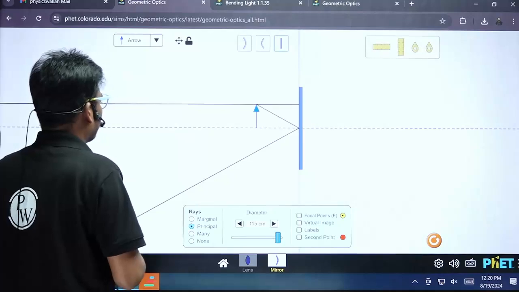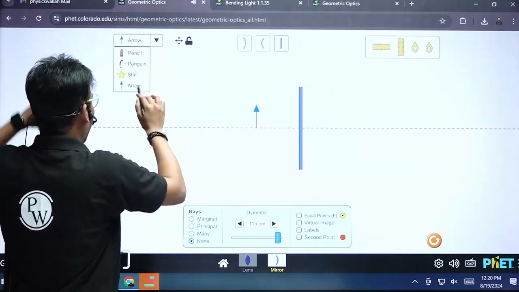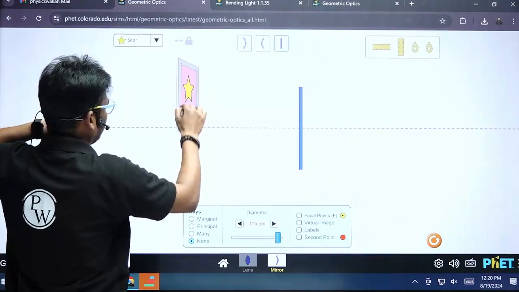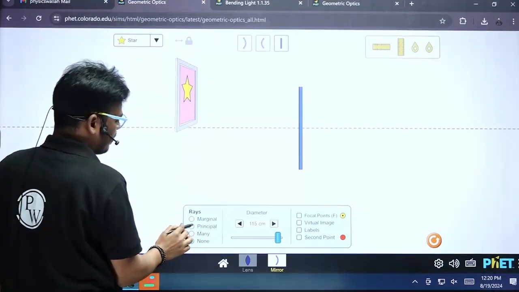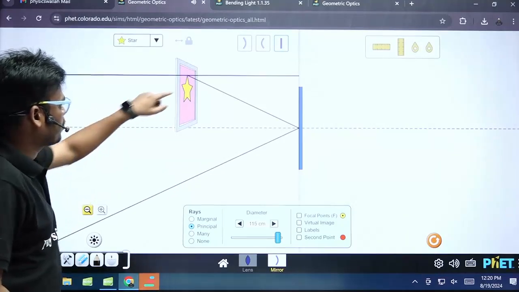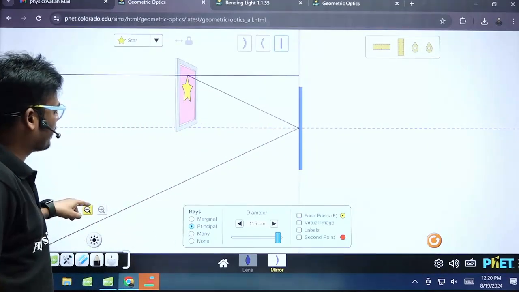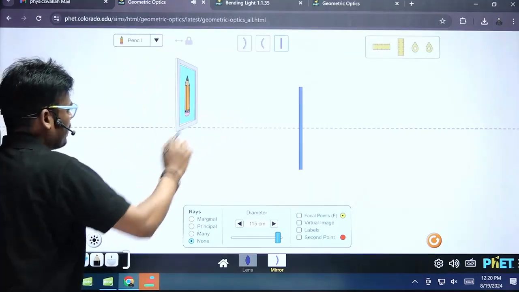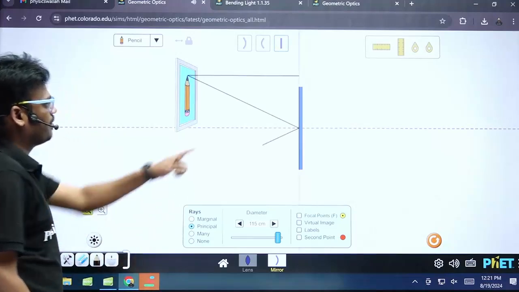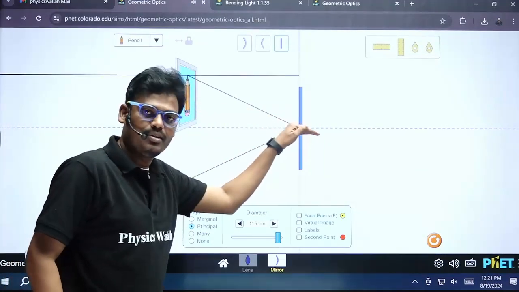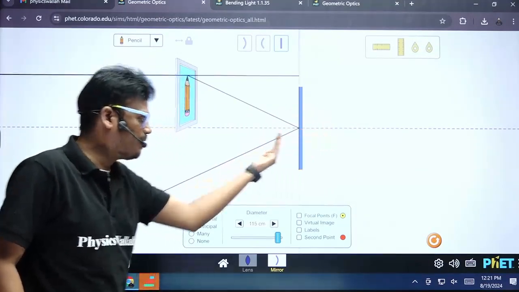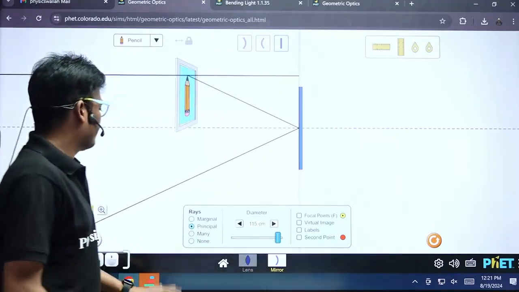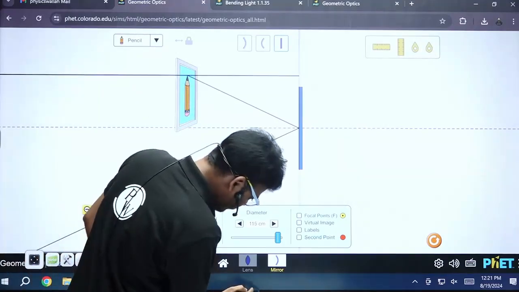Not only this object, you can consider any object. Instead of an arrow, I'll consider a star. The size is a little big, but let's see. These are incident rays, and this is a reflected ray. And one more object, a pencil. If we keep it in front of a mirror, let's see. Light will travel towards the mirror as incident rays. After striking, it will bounce back. That phenomenon we call light reflection. Clear? Right.